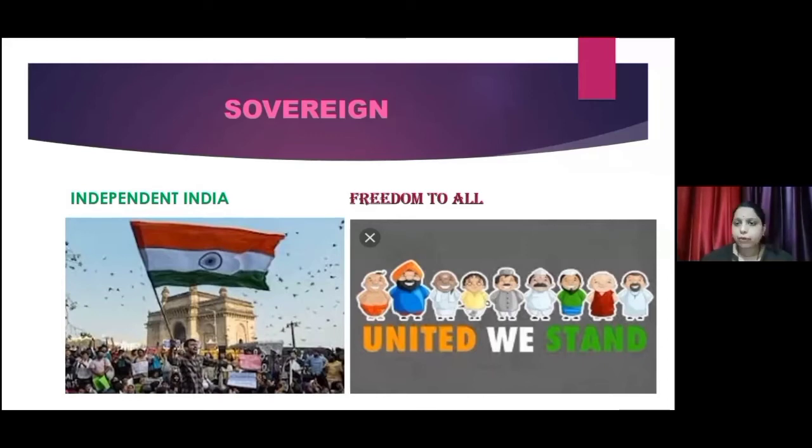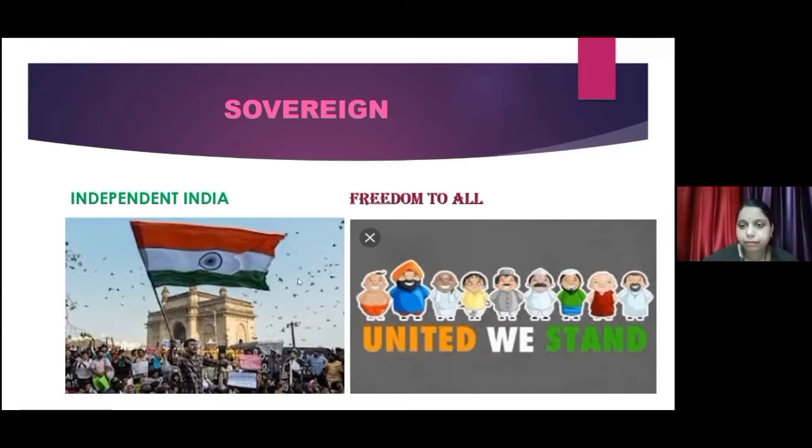No one can control us. Sovereign means no other country can control us, nor are we dependent on another country. We are now free, and this is the main goal of our constitution, that we need to be free. Independence is the basic goal. So this is the first point. Because of this, people can elect representatives from among them, and they will form the government. Now see this picture, independent India and freedom to all. This is the meaning of sovereign.